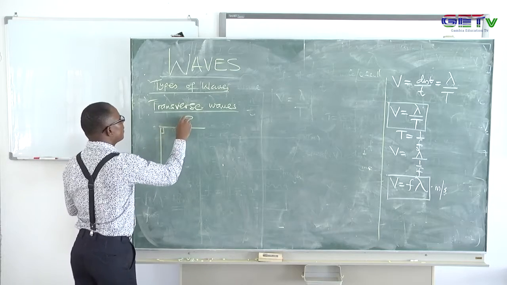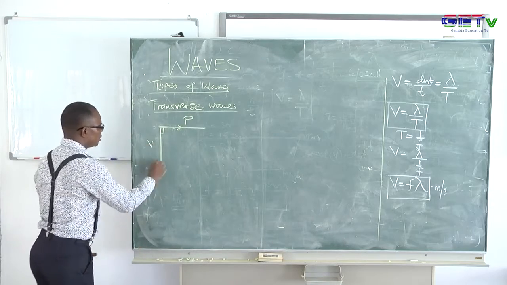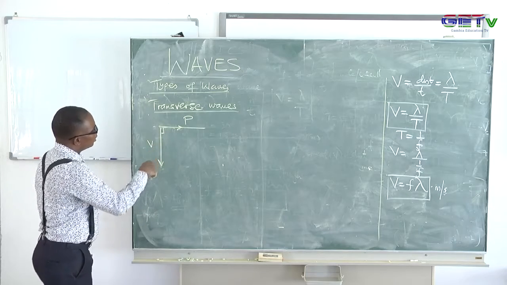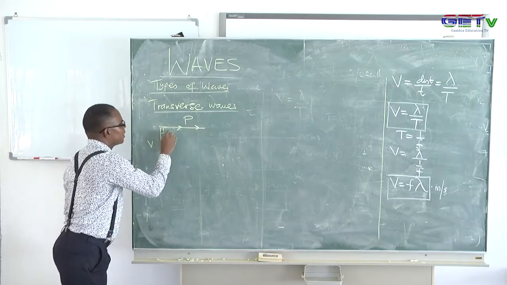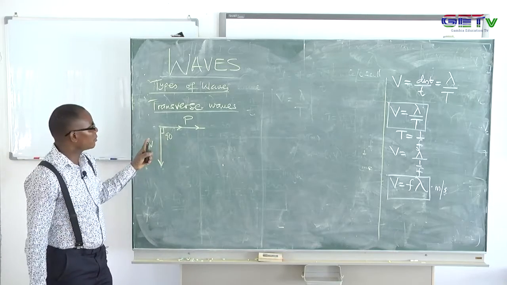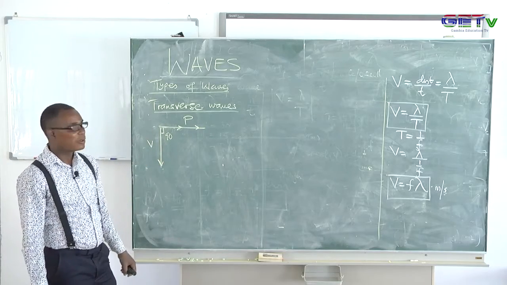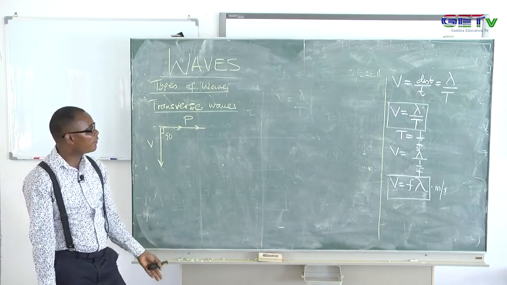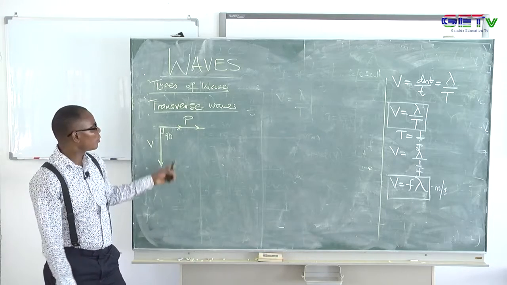This is mode of propagation and mode of vibration. The mode of vibration and the mode of propagation are at right angle to one another. Right angle is the same as perpendicular, 90 degrees to one another. So why do we have to consider their mode of propagation here?